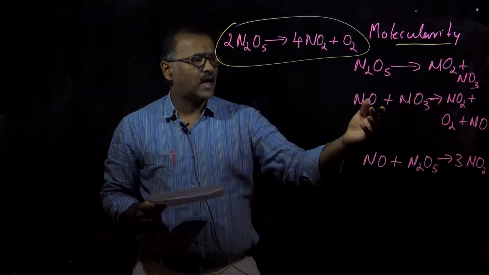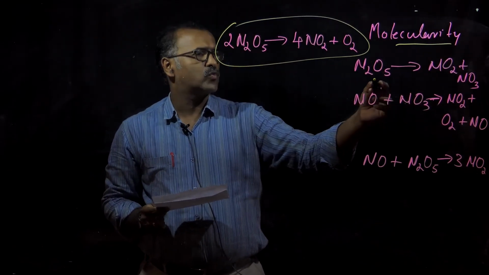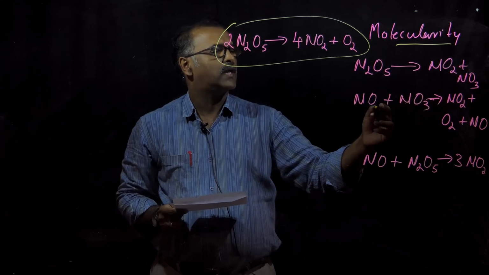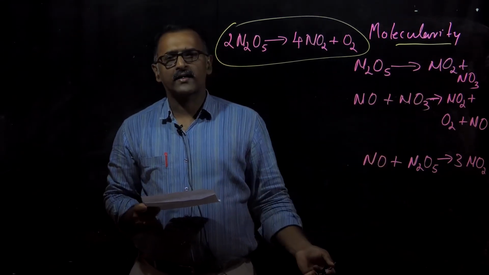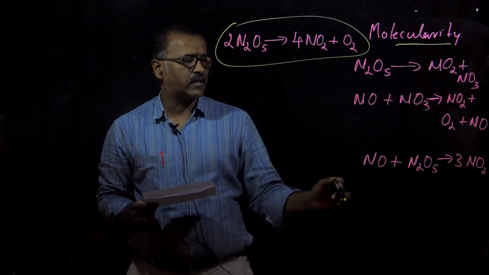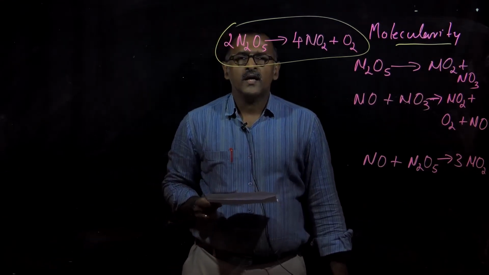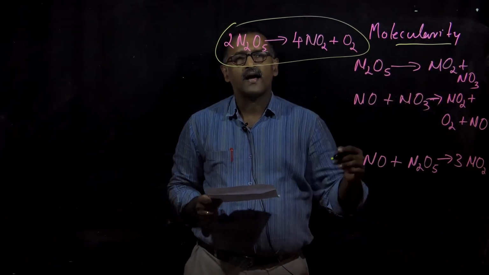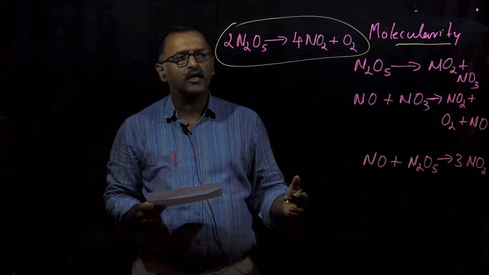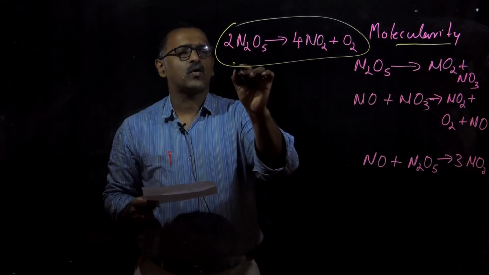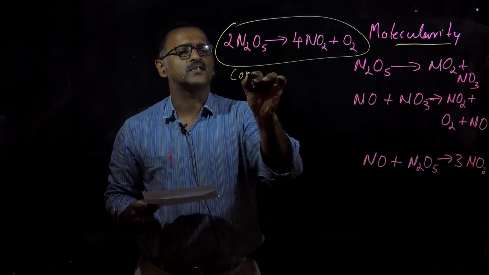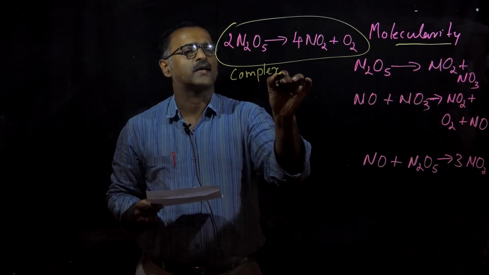Actually, this reaction is happening in 3 different steps, in which N2O5 is giving NO2 plus NO3, NO plus NO3 giving NO2 plus O2 plus NO, and one more reaction in which NO plus N2O5 giving you 3NO2. These reactions are called elementary reactions. So these elementary reactions are constituting towards the complex reaction of the decomposition of nitrogen pentoxide.